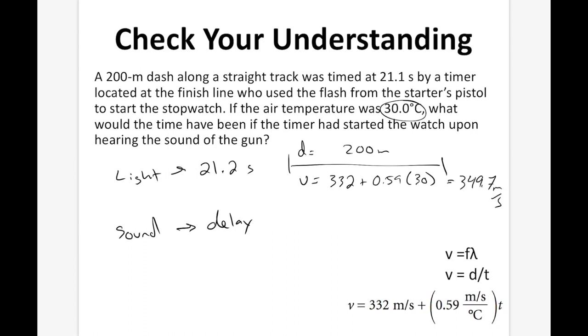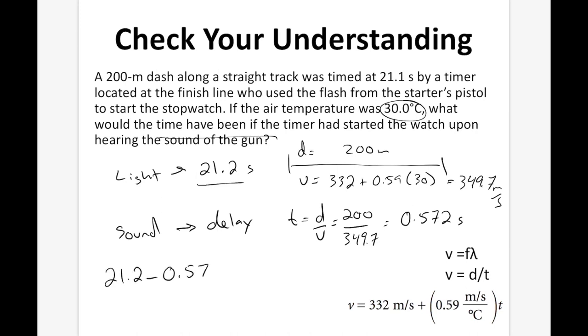So we need to know how long it's going to take that sound traveling at that speed to go 200 meters. So T is going to equal D over V. 200 divided by 349.7 equals 0.572 seconds. So what would the time have been? Well, we need to take the total time, the real time, the 21.2, and we're going to subtract 0.572 because that's how long it would have taken before the starter actually hit the stopwatch. So 21.2 minus 0.572 gives us a time of 20.63 seconds.